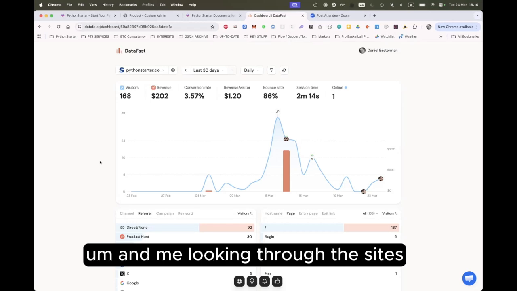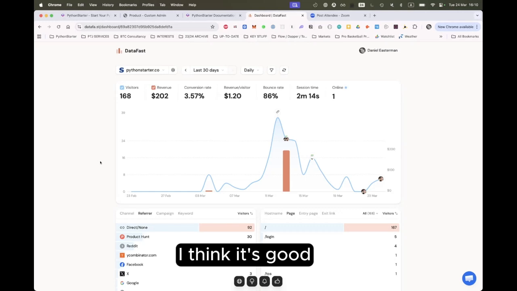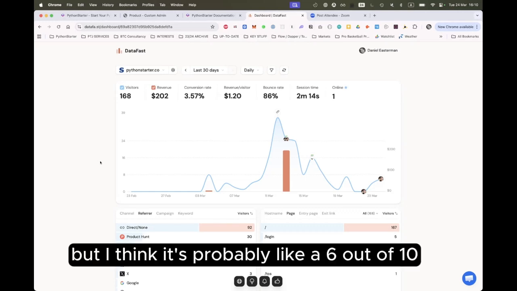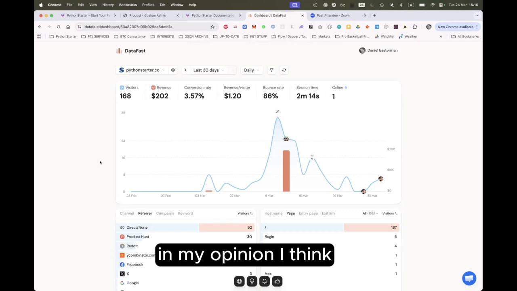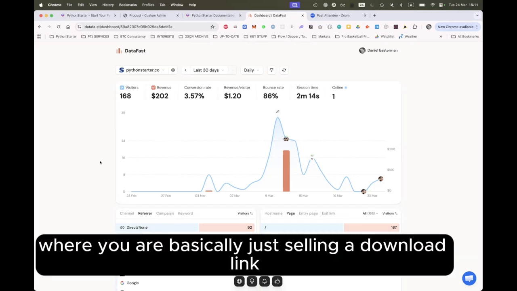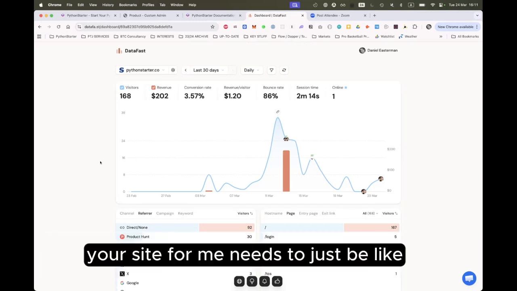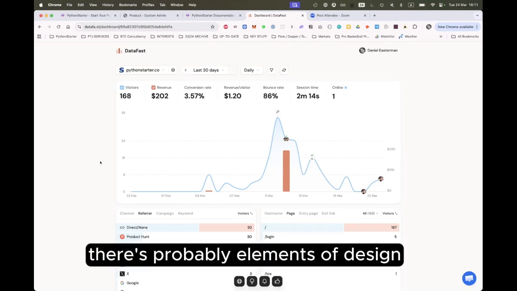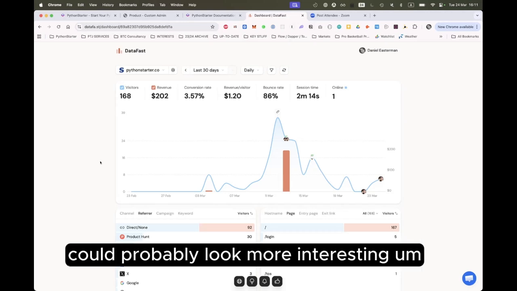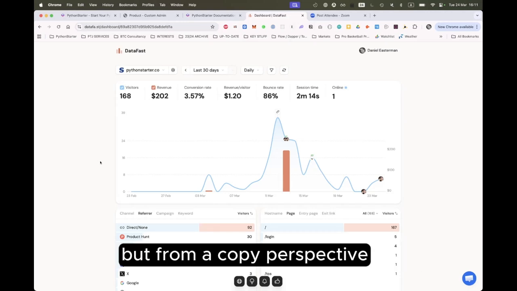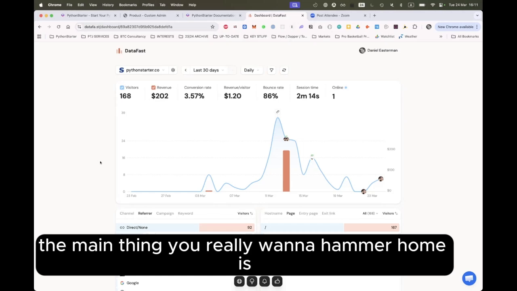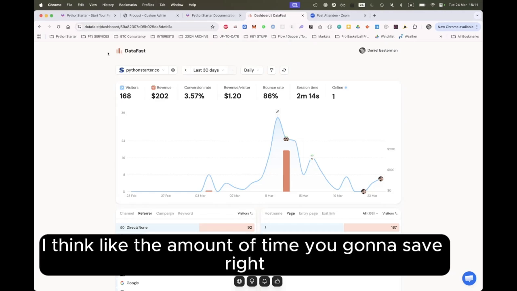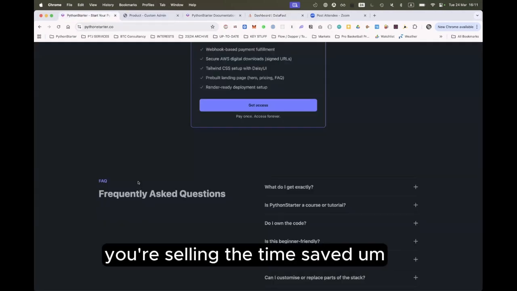And looking through the sites, I think it's good, but I think it's probably a 6 out of 10 in my opinion. Where you are basically just selling a download link, your site for me needs to be like wow. I think elements of the design could look more interesting. But from a copy perspective, the main thing you want to hammer home is the amount of time you're going to save, because that's basically what you're selling, the time saved.